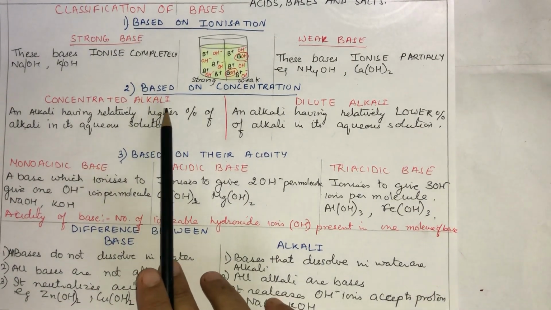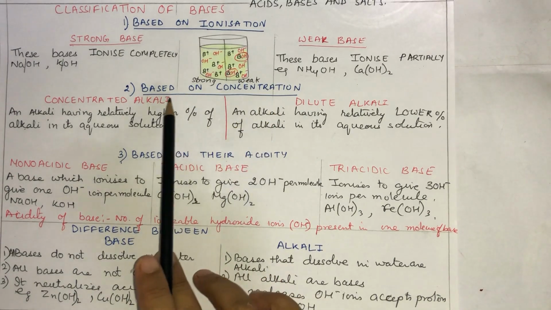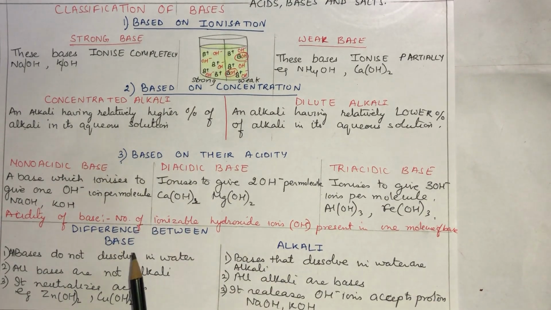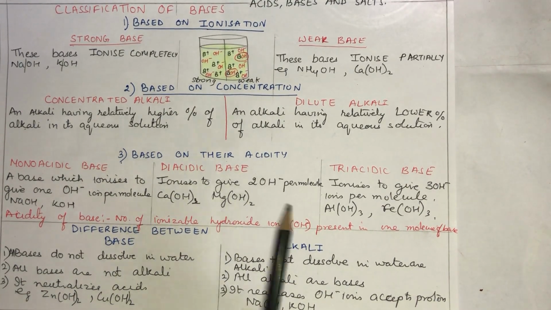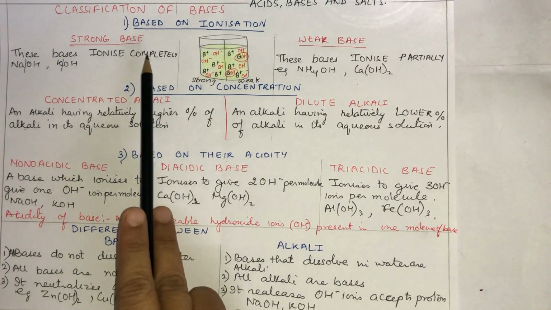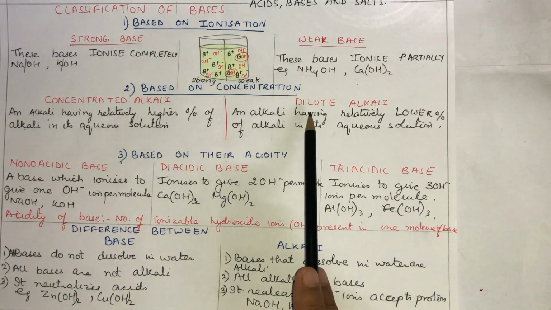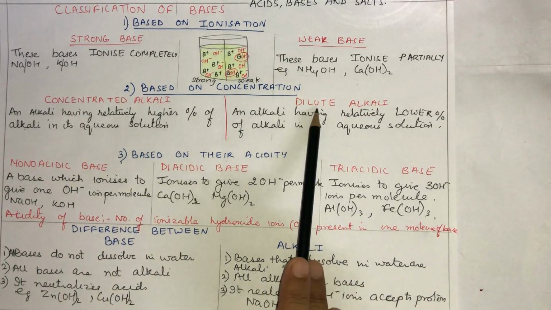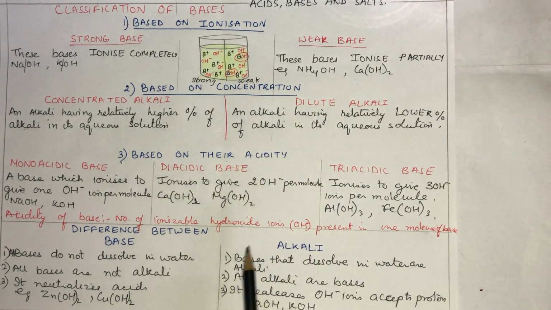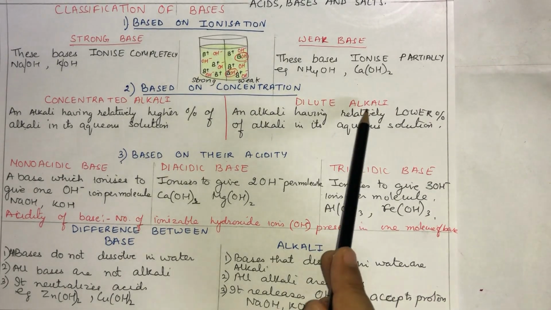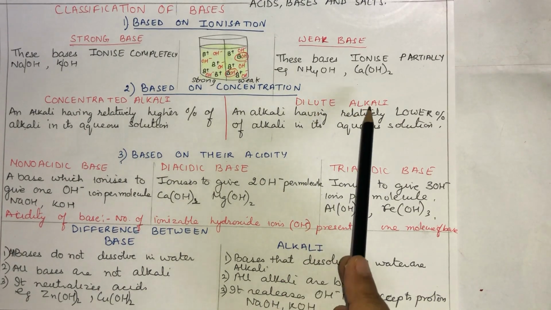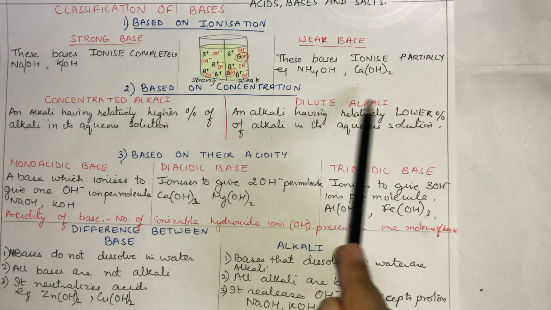Now if we talk about the concentration of a base, how can we classify? See, first of all, any base which is dissolved in water is called an alkali. So we will not say concentrated base or dilute base. We will say concentrated alkali and dilute alkali. Why? Because all those bases which dissolve in water are called alkalis. They are still bases, but they are not called bases now. Now they are called alkalis.